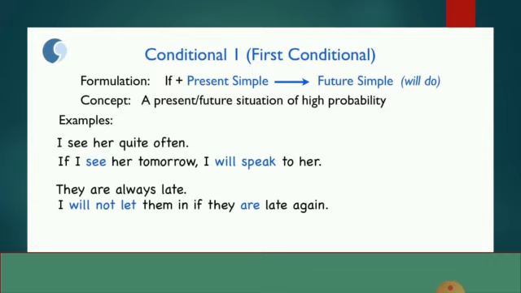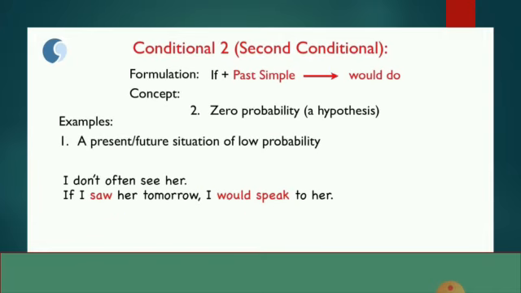But it can be vice versa also, as you can see in the second example, where if is coming in the second part of the sentence. So both are acceptable.